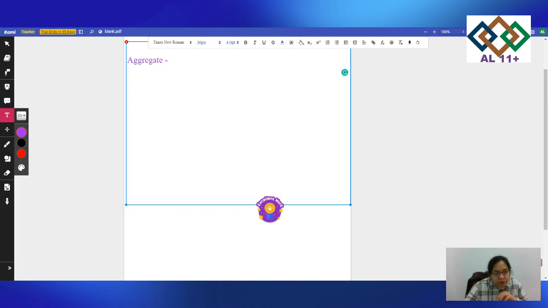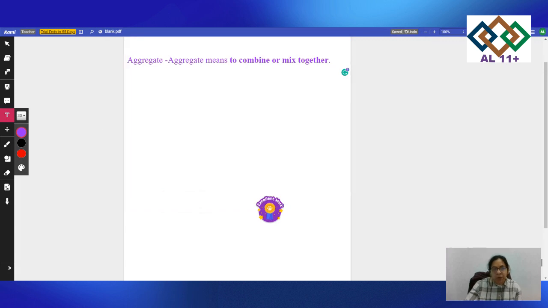So first of all, we are going to write the meaning of the word. What does aggregate mean? Aggregate means to combine or to mix something. So first of all, with your child, you will be finding the meaning of the word aggregate. After you have found the meaning, the second thing is that you'll be telling your child, as I told you before, to use the word in 5 different sentences.